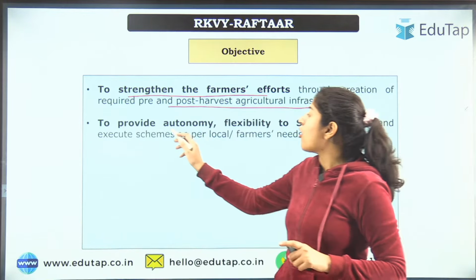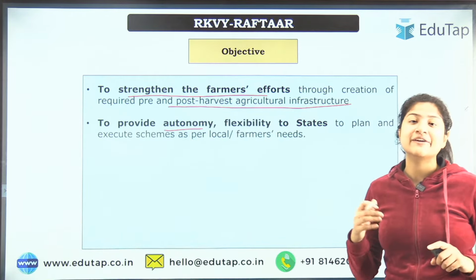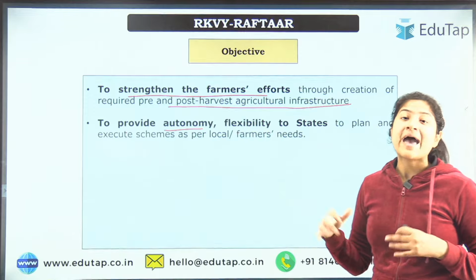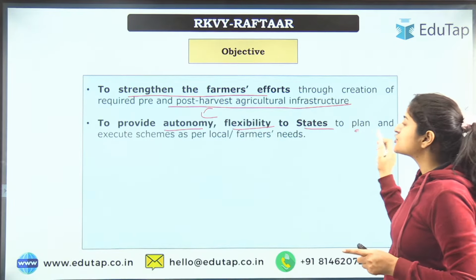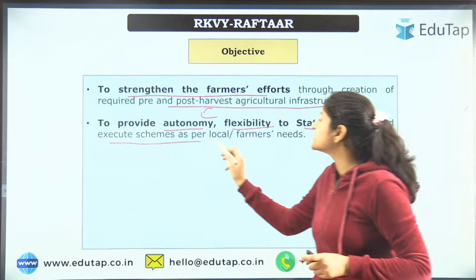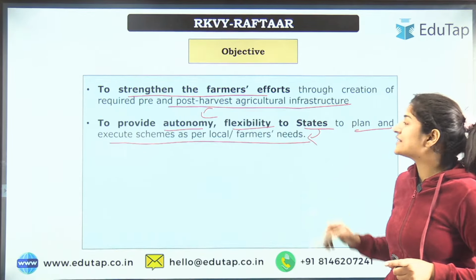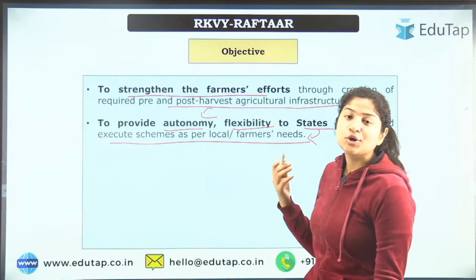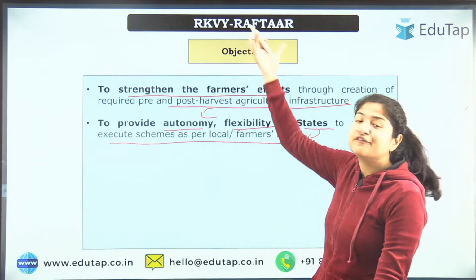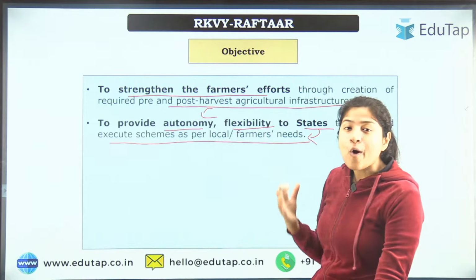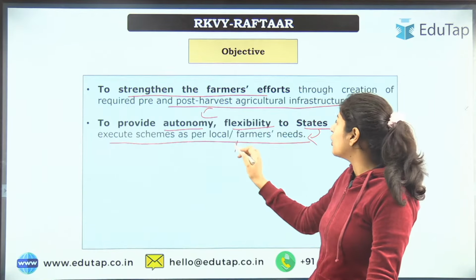Next is to provide autonomy. Autonomy means when you have control over your actions. And flexibility to states to plan and execute schemes as per local farmers' needs. So the states or UTs would have this choice, this right, that they can use the funds given under the scheme according to the needs of the local farmers.